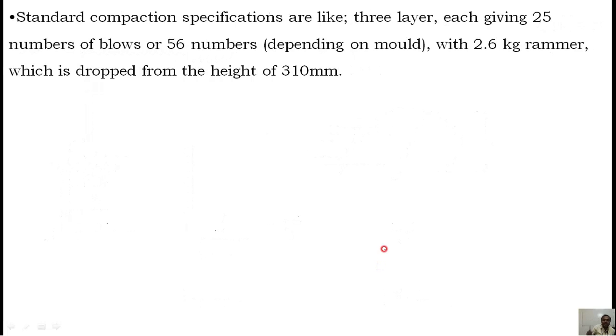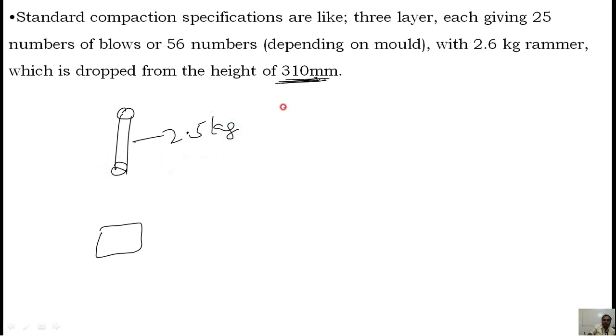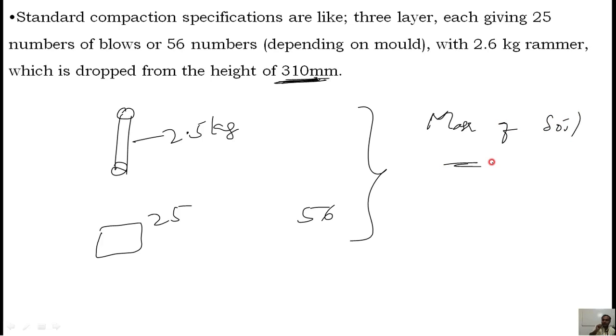Then there is again a standard here. You cannot drop it from a very high height. That is not permitted. You need to drop it from 310 mm only. The hammer weight is 2.5 kg, and you drop it from 310 mm for 25 times for the small mold and 56 times for the bigger mold. Doing this, you complete the test. Then you measure on the weighing balance and get the mass of soil. Understood? The first experiment is done.